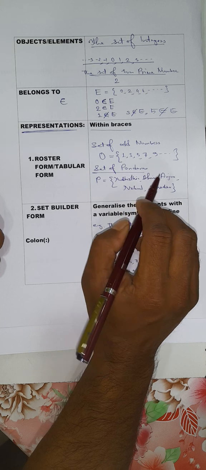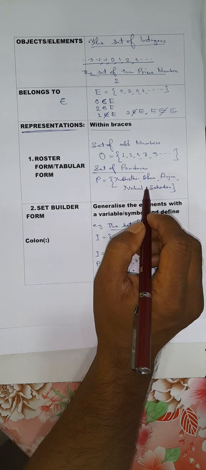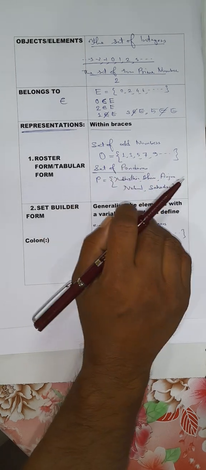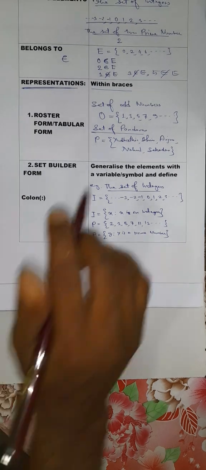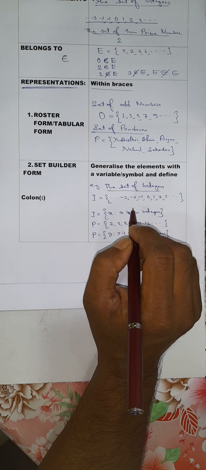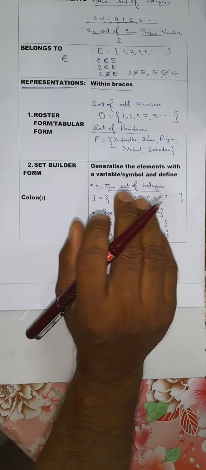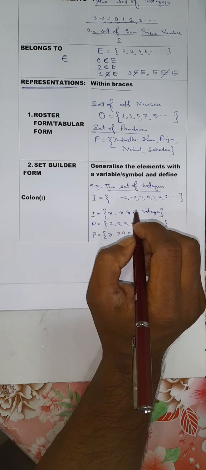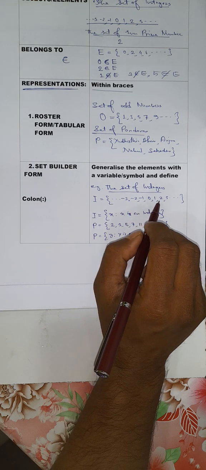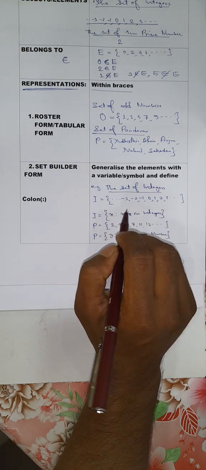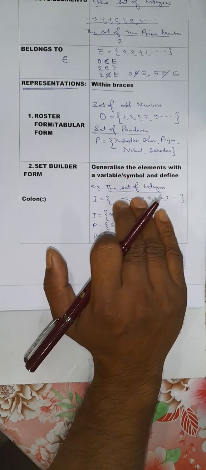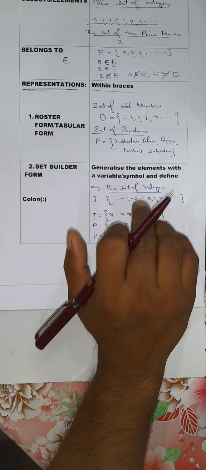Similarly, the set of Pandavas, you will write the elements of this set separated by commas: Yudhishthir, Bhim, Arjun, Nakul, Sahadev. Right? Now, the second method is called set builder form. In set builder form, we generalize the elements of the set with a symbol or variable. Say, for example, the set of integers. Integers are -3, -2, -1, 0, 1, 2, 3, etc. Right? So we generalize these elements by a symbol. Say, for example, we will write symbol X for integers.